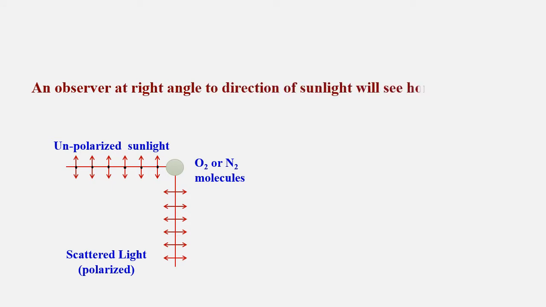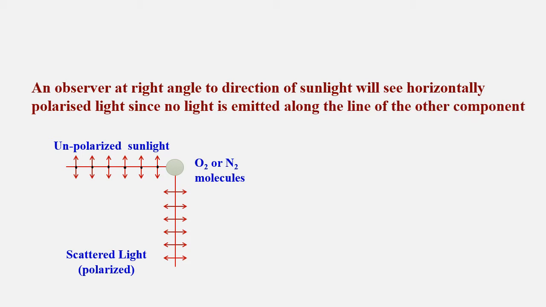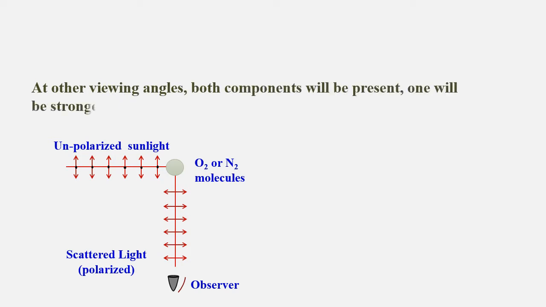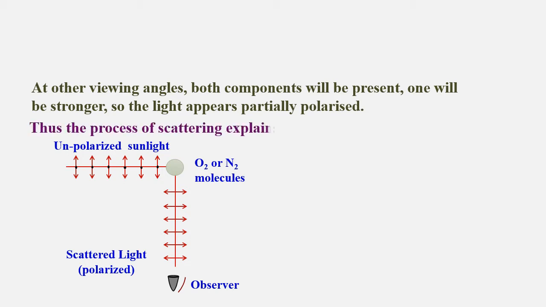An observer at a right angle to the direction of sunlight will see horizontally polarized light, since no light is emitted along the line of the other component. So the observer is here. At other viewing angles, both components will be present. One will be stronger, so the light appears partially polarized. Thus, the process of scattering explains the polarization of skylight.